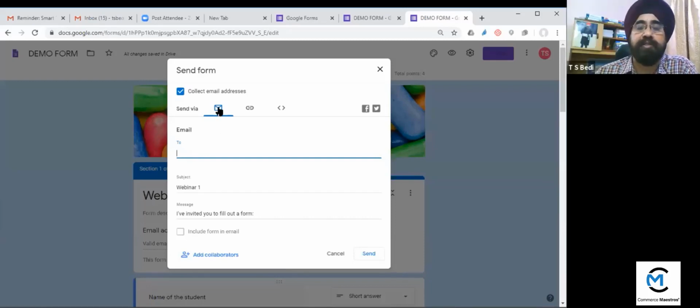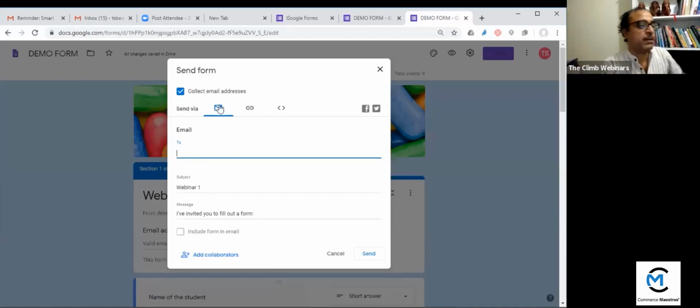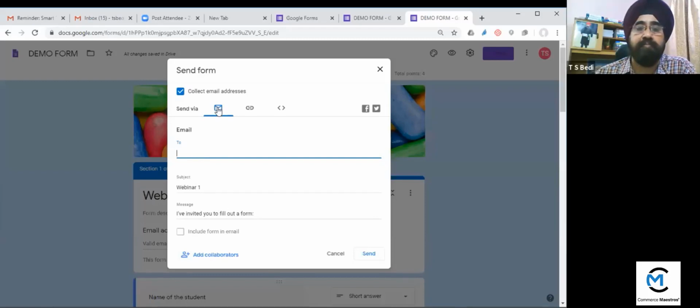First option is Gmail ID. You can send it by email. You can write the subject, and in the message you can write anything. Then you can give the subject here. The subject option is here. You can write the message. And one more thing, you can send the form by email. Whatever form they have filled, they can get that filled form also if you click here. If I click here, the form will be included there.